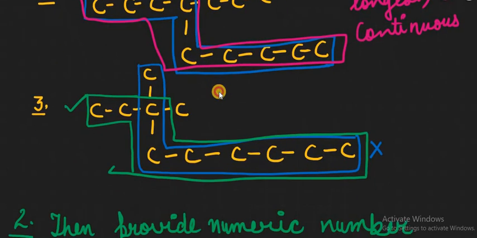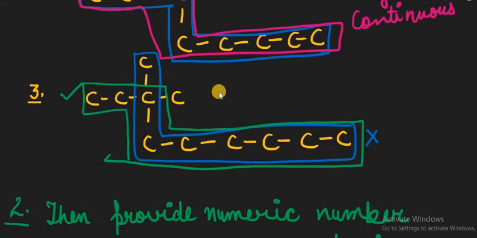Now in the next example, you see the chain can go this way also. अगर हमने अभी ये वाला chain को लिया, suppose this is our chain, the blue one or this pink one which I am indicating now, this is our chain. So it includes 1, 2, 3, 4, 5, 6, 7 and 8 carbon atoms.